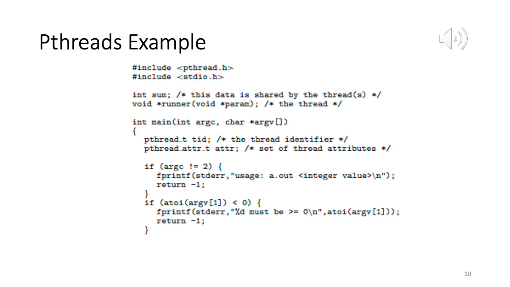So once the thread is created, it starts executing at this runner function, and what it does is calculate a summation and make that result available in sum. And then while the thread is executing, the calling process waits using join, waiting for the thread to exit. Once the thread exits, it resumes execution and prints the value of sum. Okay.